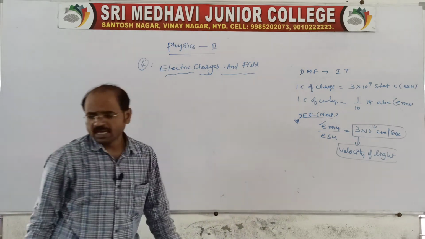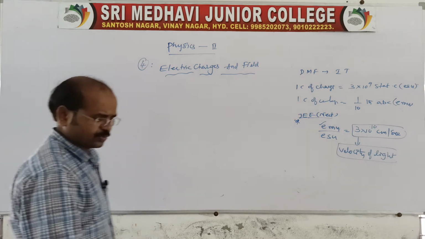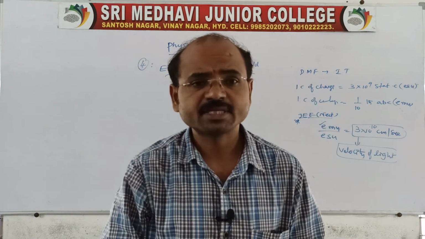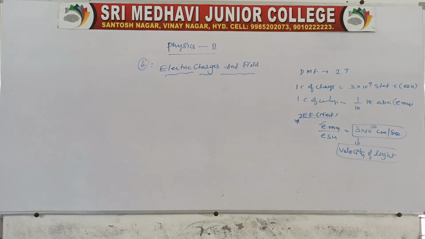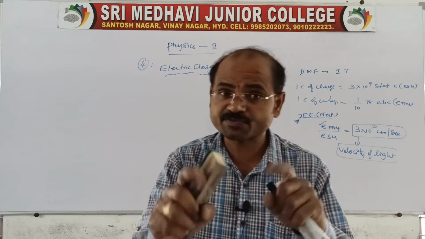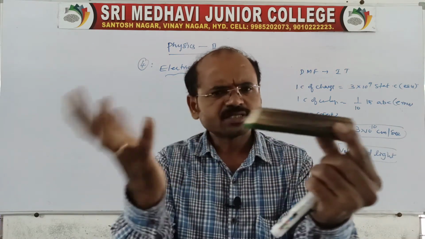See, remember, charge, very simple. The charge is denoted by Q. And here you remember, mass can exist without the charge. Suppose this is one body, mass is there. For this, charges are not there.